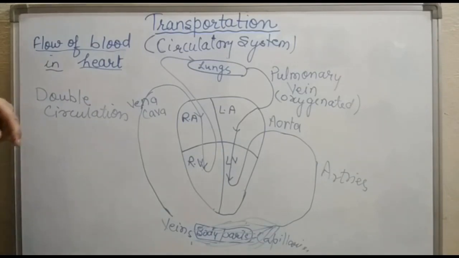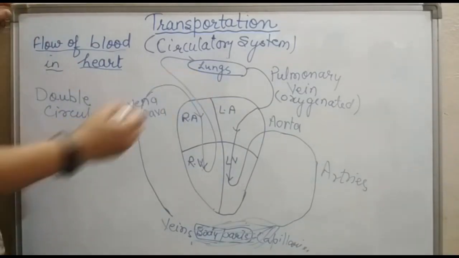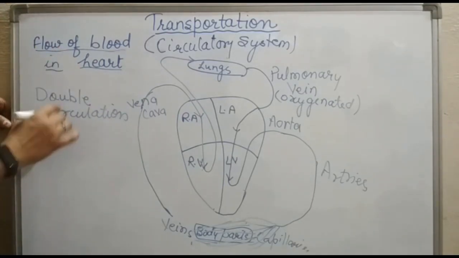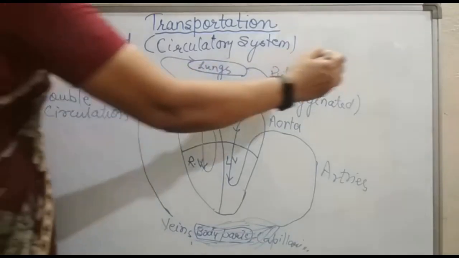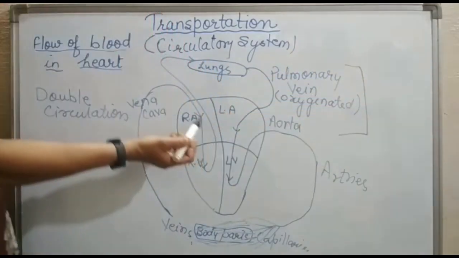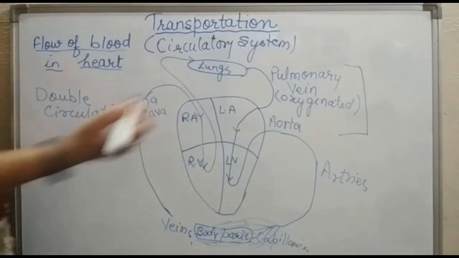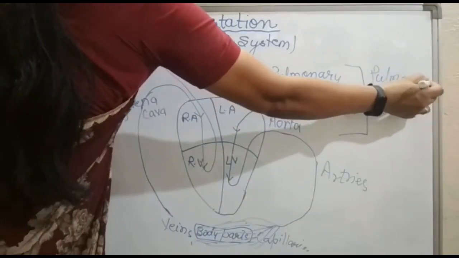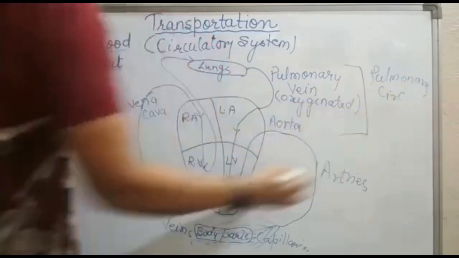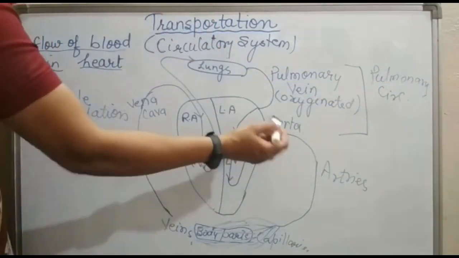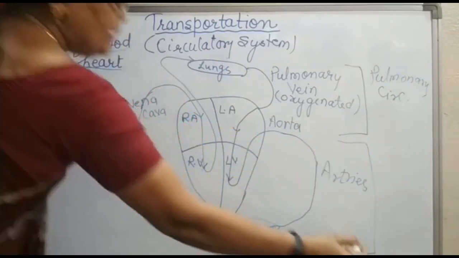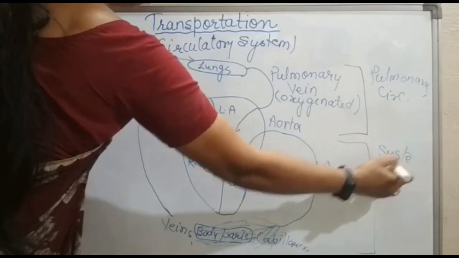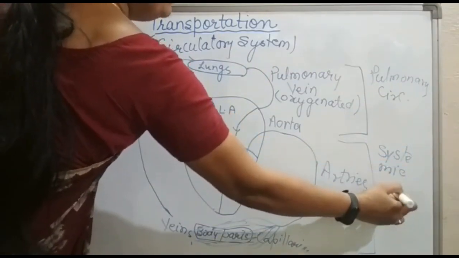Now, this double circulation, when we have to describe it, is in two parts. One is the circulation between the heart and lungs. This is called pulmonary circulation. And the circulation between the heart and the body parts is called systemic circulation.